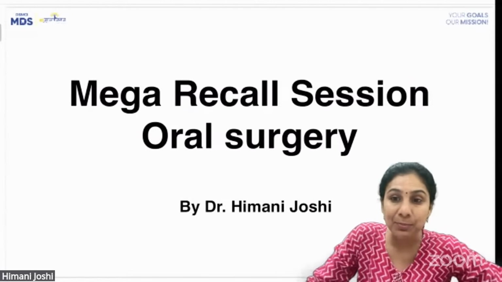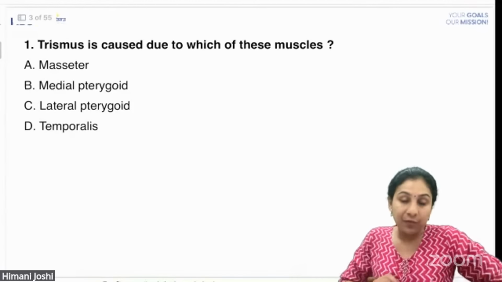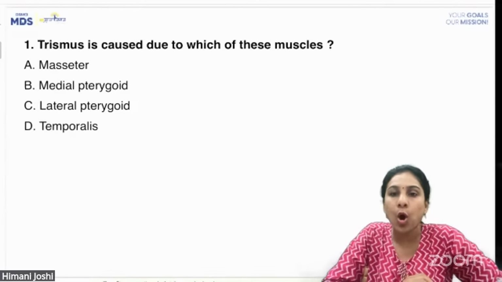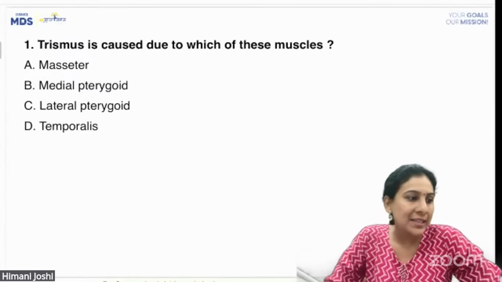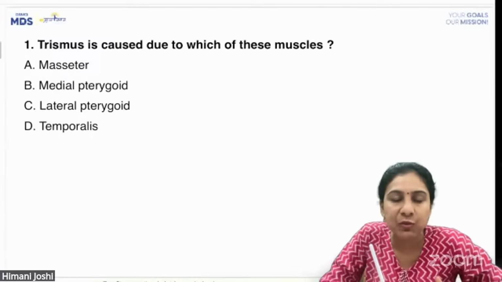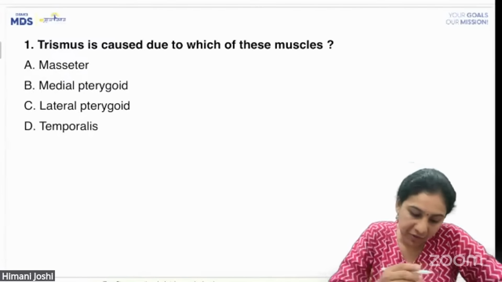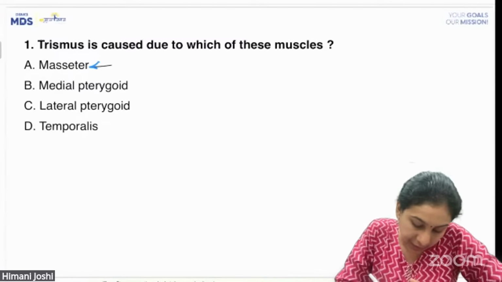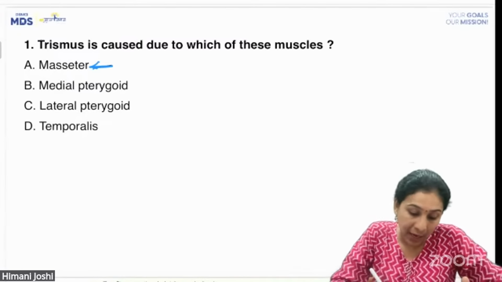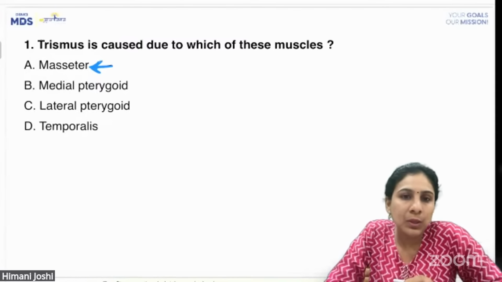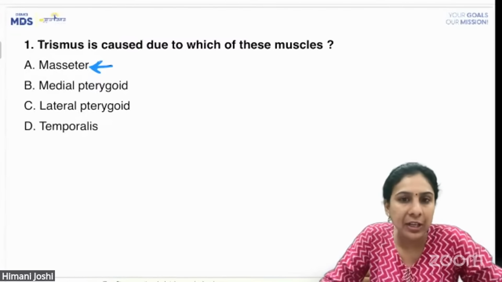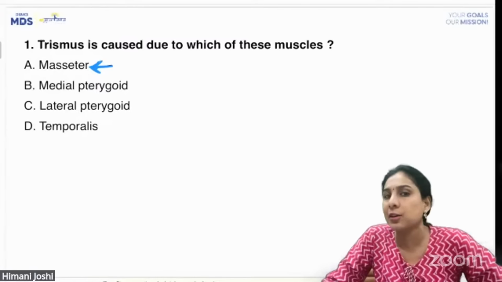All right, so let's begin with the first question, which said that trismus is caused due to which of these muscles. Now, before I tell you the answer, guys, if you people can tell me what you have marked, whether you have marked masseter, thinking that this is the biggest muscle and a nice elevator of mandible, and if this is affected it will cause trismus.